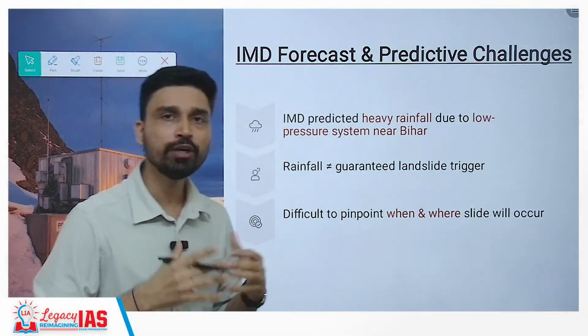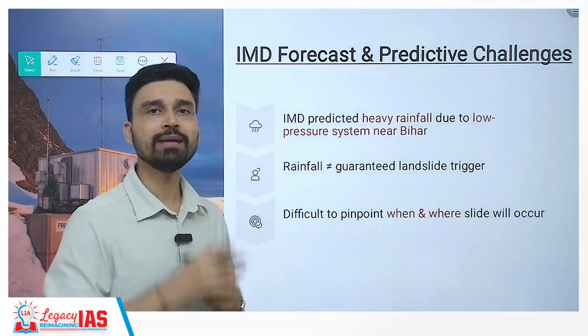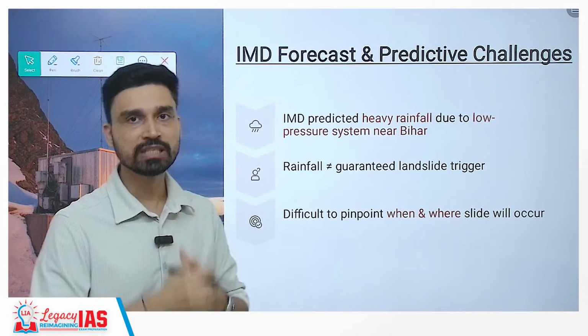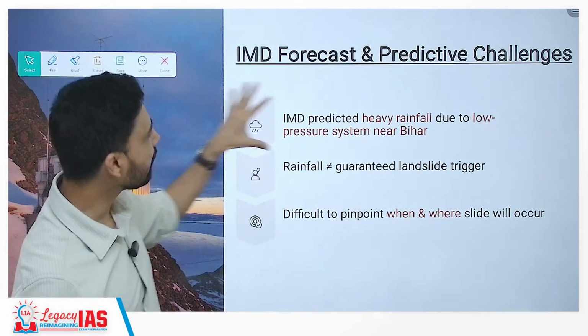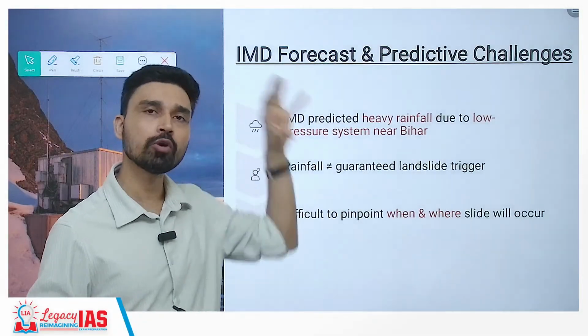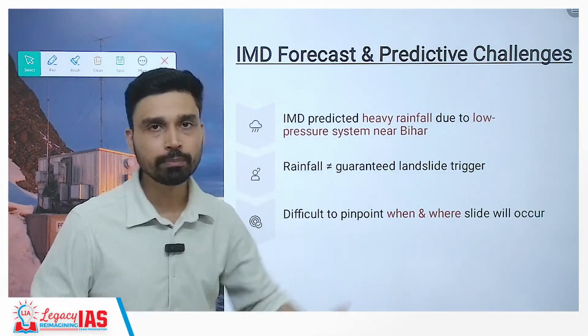Now, what can we do here? First of all, as we know, most of the time landslides are a direct consequence of rainfall. So we need to have a forecasting of rainfall. If we are able to better forecast and predict rainfall, we can be better prepared, at least for landslides.